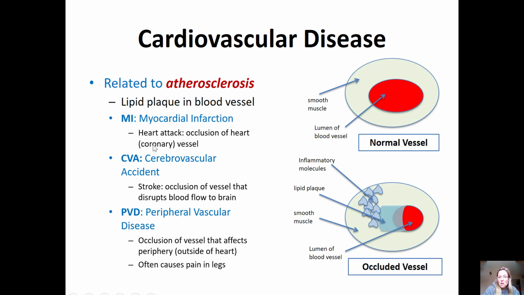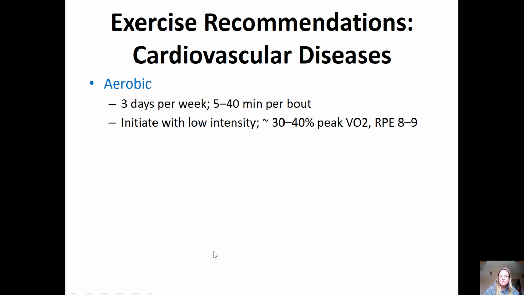So these three are all related to atherosclerosis, and they're a result of that occlusion that occurs in our vessels, whether it be in the brain, which is stroke, a CVA, in your heart, which is an MI, myocardial infarction, or in the periphery, arms and legs, which is PVD.